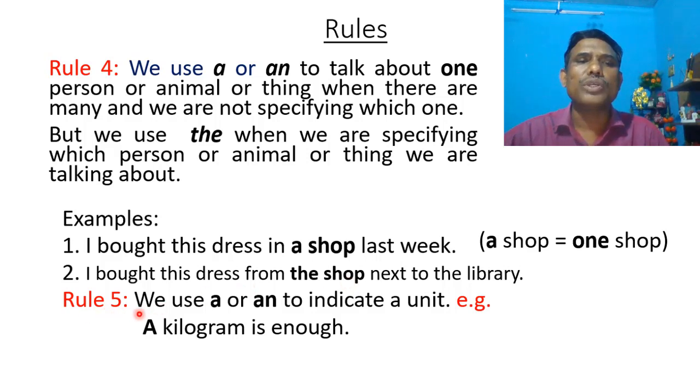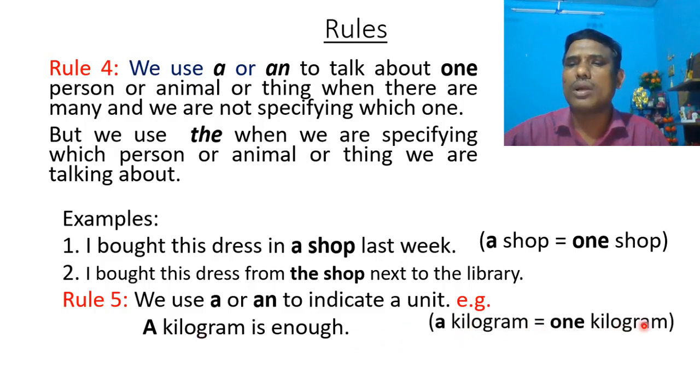Rule number 5, we use a or an to indicate a unit. For example, a kilogram is enough. A kilogram is a unit. A kilogram means 1 kilogram.